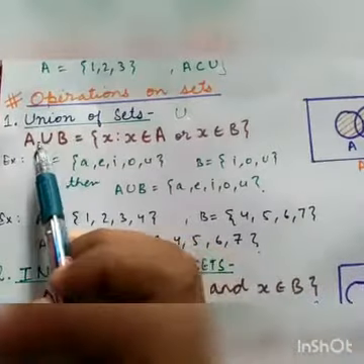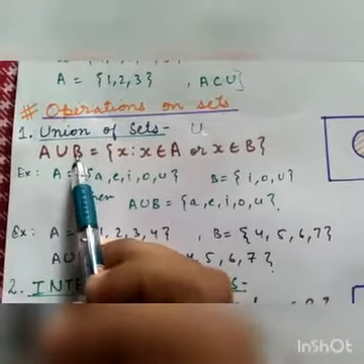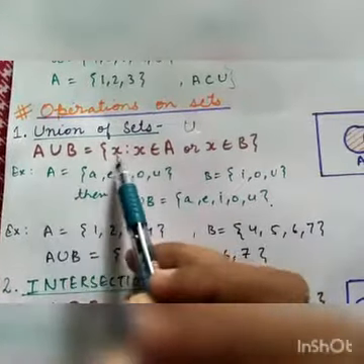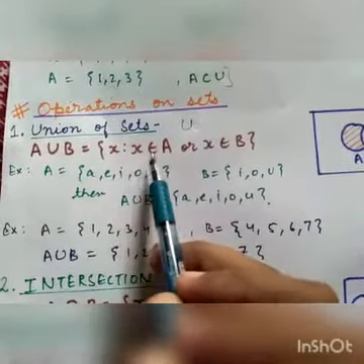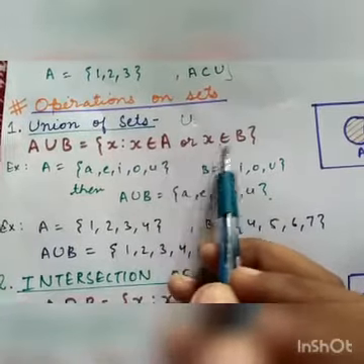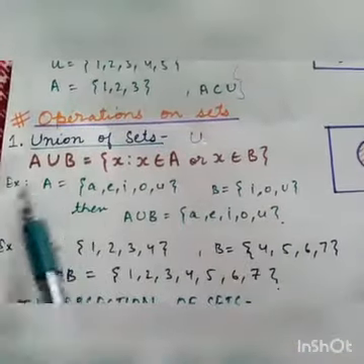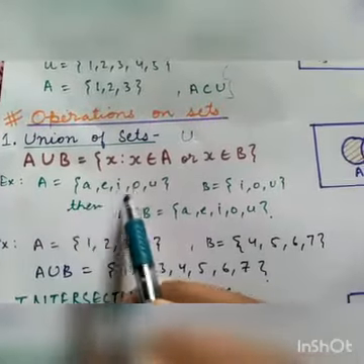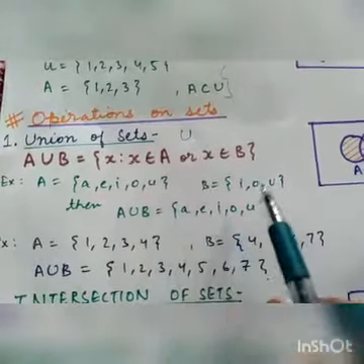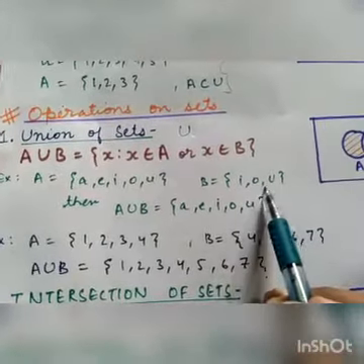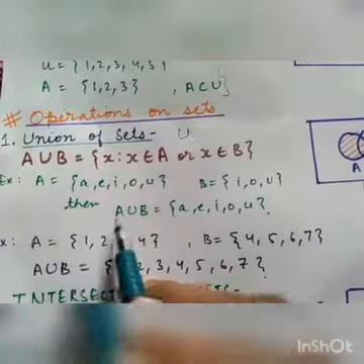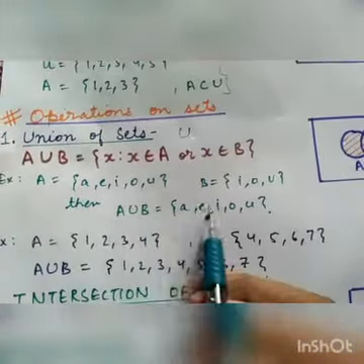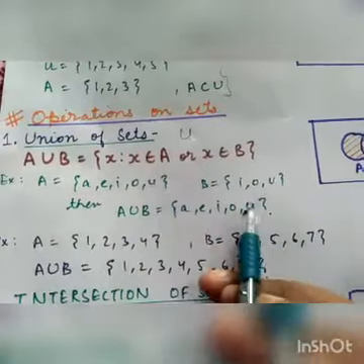Let us suppose we have been given two sets A and B. Then we define A union B equals, in curly braces, X such that X belongs to A or X belongs to B. For example, let us consider a set A which has elements a, e, i, o, u, and a set B which has elements i, o, u. Then we define A union B equals a, e, i, o, and u.